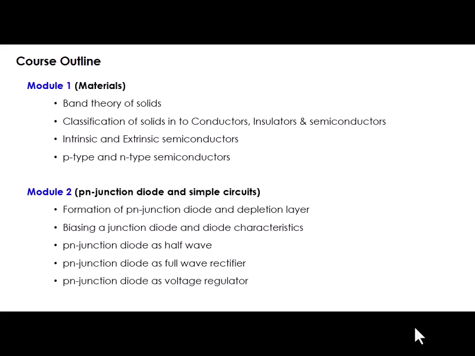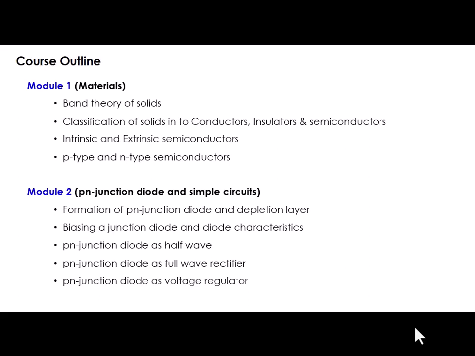So basically in module 2 we'll discuss the formation of a p-n junction diode, its potential and current characteristics, and some simple device applications of a p-n junction diode like the half wave rectifier, full wave rectifier and voltage regulator.